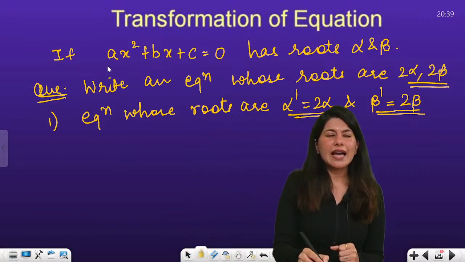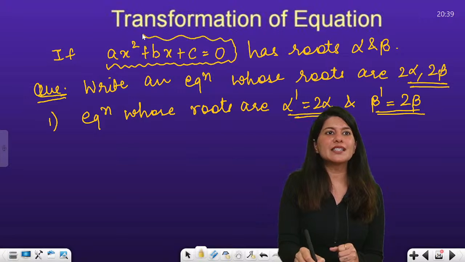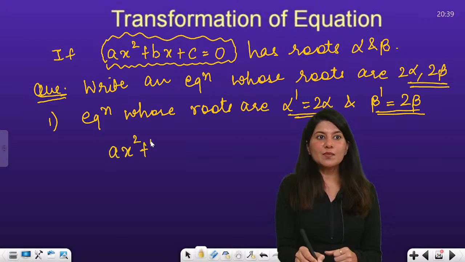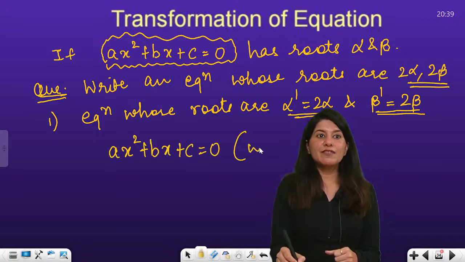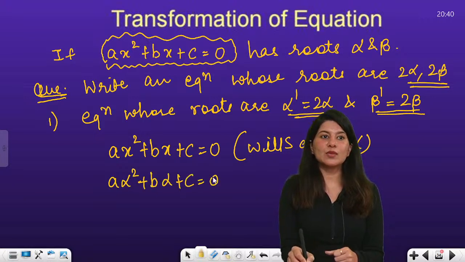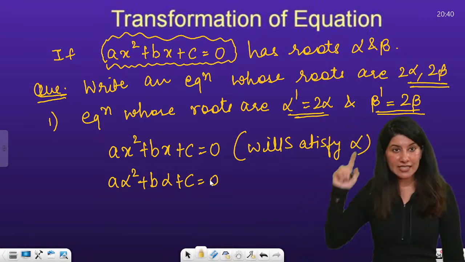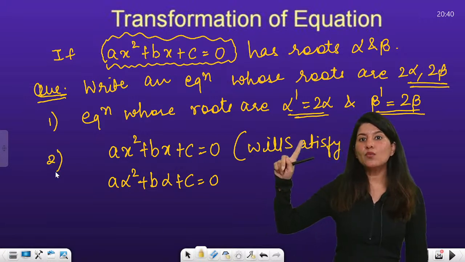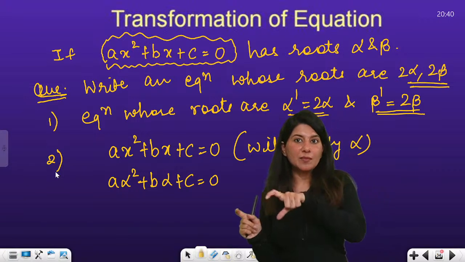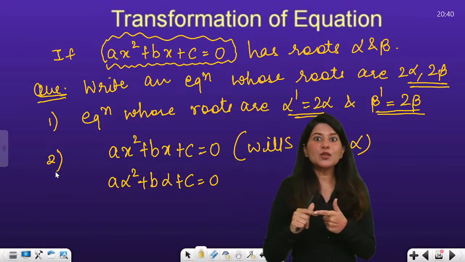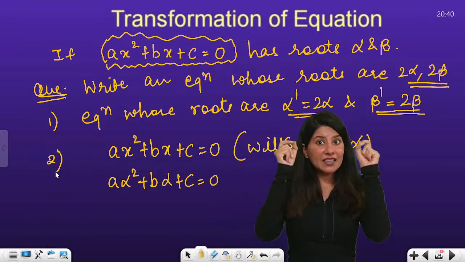One thing I know, that the original equation which is given to us will definitely satisfy alpha and beta, right? So ax square plus bx plus c is equal to 0 will satisfy alpha for sure. So can I satisfy alpha in this? a alpha square plus b alpha plus c is equal to 0, right? So step number 1, I hope clear. Step number 1, we will take alpha dash and beta dash and assign it to 2 alpha and 2 beta, whatever they are asking. Step number 2, satisfy alpha in the original equation.